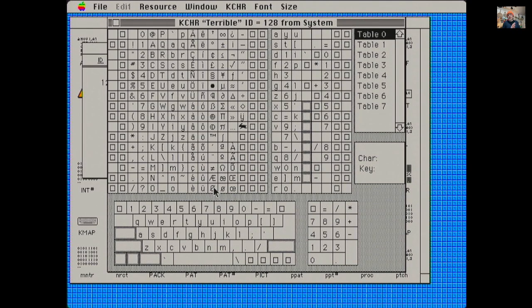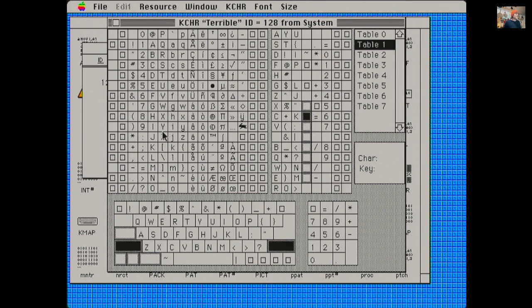So like I say, I'm going to make a terrible layout. I think let's leave all the lowercase letters as they are. Let's just change some of the uppercase. I want to have the home row be lowercase Dvorak. That's what I want it to be. So when you hold down Shift, it will be this, which is confusing.